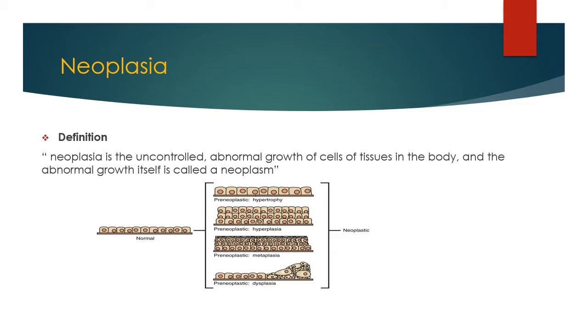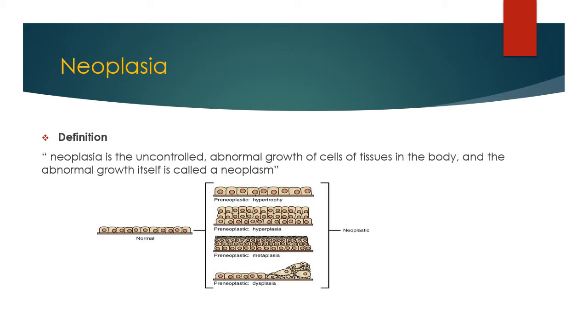Neoplasia is the uncontrolled and abnormal growth of cells of tissue in the body, and the abnormal growth is also called a neoplasm. So it is actually a disturbance of the growth process. The study of cancerous tumors is known as oncology, and the general term neoplasia indicates abnormal growth, where neo means new and plasia means structure. So under neoplasia all abnormalities of growth are studied.